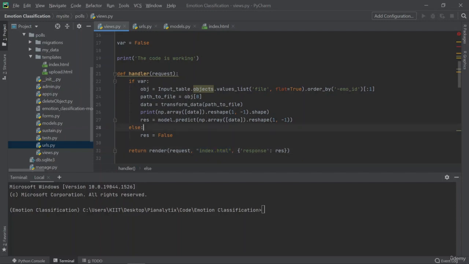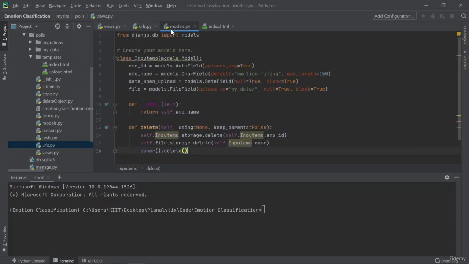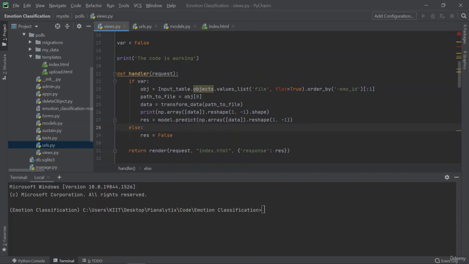Then that data is sent back to the backend and is stored in the models, basically in the table. And then through that table, we are calling the input data, right? Through that table, we are calling the input data with the help of this. And now I'm sending my input data to my